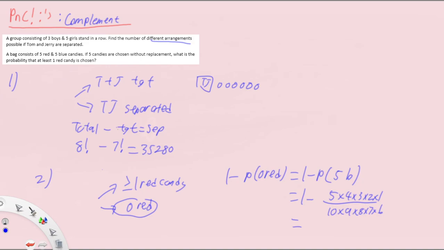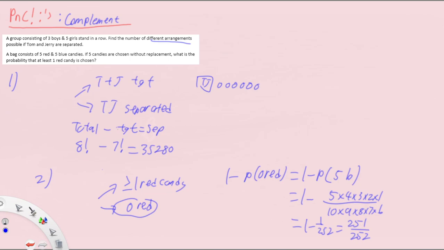So we have 5 factorial on top, below we have 10 times 9 times 8 times 7 times 6, which is the same as 10 factorial divided by 5 factorial. And this gives us 1 minus 1 over 252, and very simply 251 over 252.